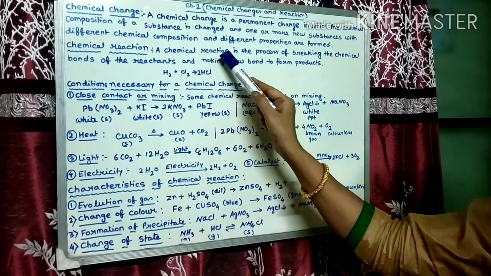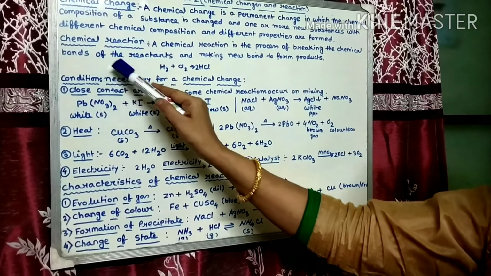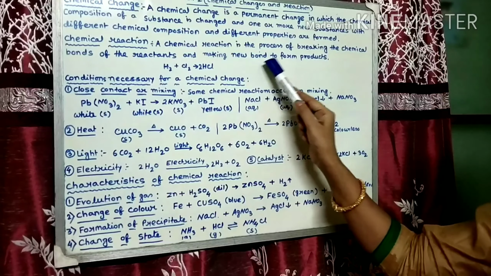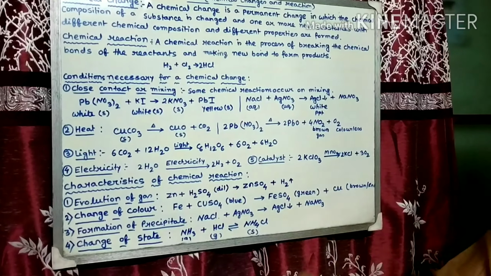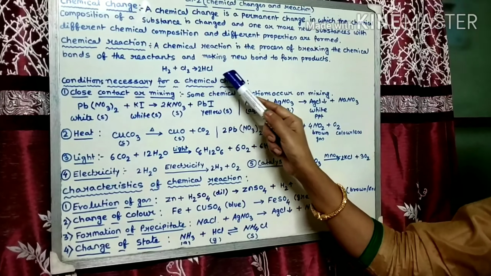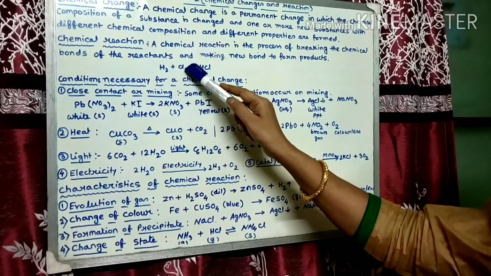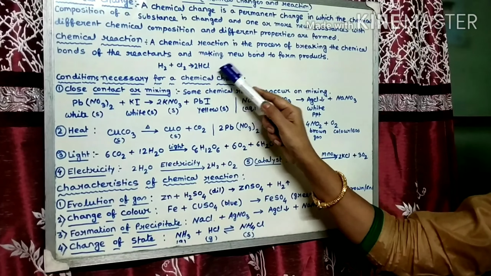A chemical reaction is the process of breaking the chemical bonds of the reactants and making new bonds in the products. Just like hydrogen reacts with chlorine to form HCl. So these are the reactants and this is the product.